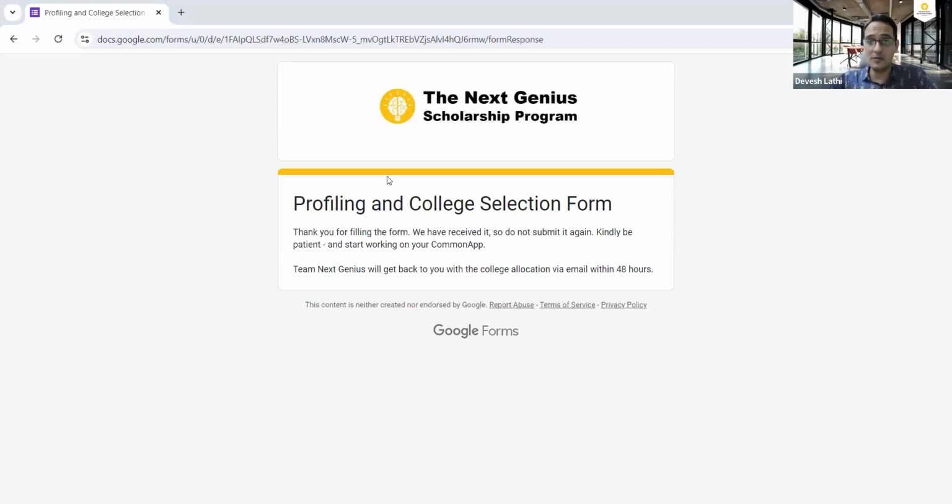So I hope you found this helpful. This is all you need to know about the Next Genius profiling form. So the next step for you is to first register. If you have registered, fill the profiling form. In the profiling form, you fill all your details and submit your college preference order, your top 5 colleges, and a video introduction of yourself and your parents.